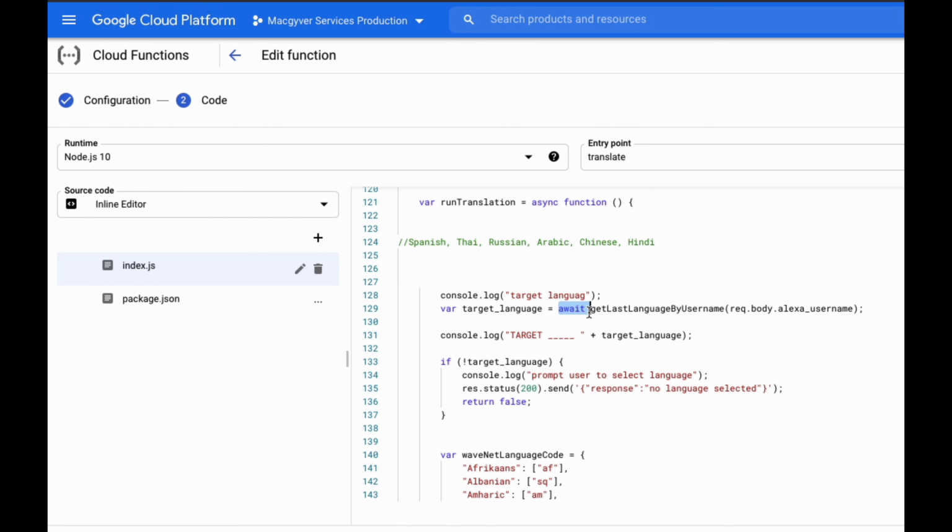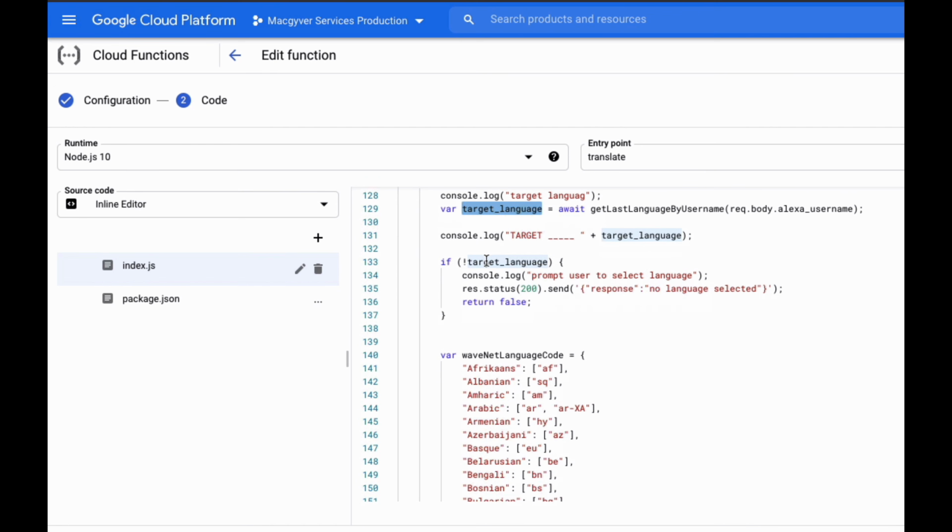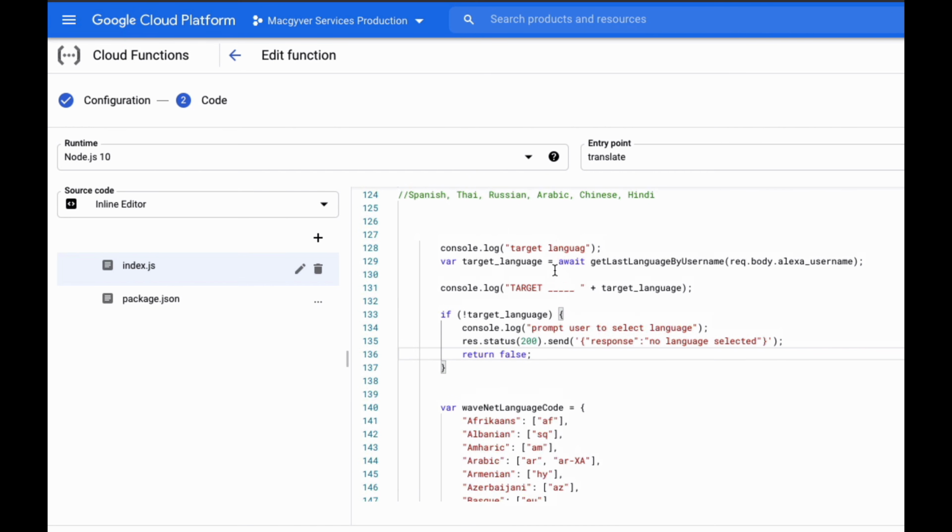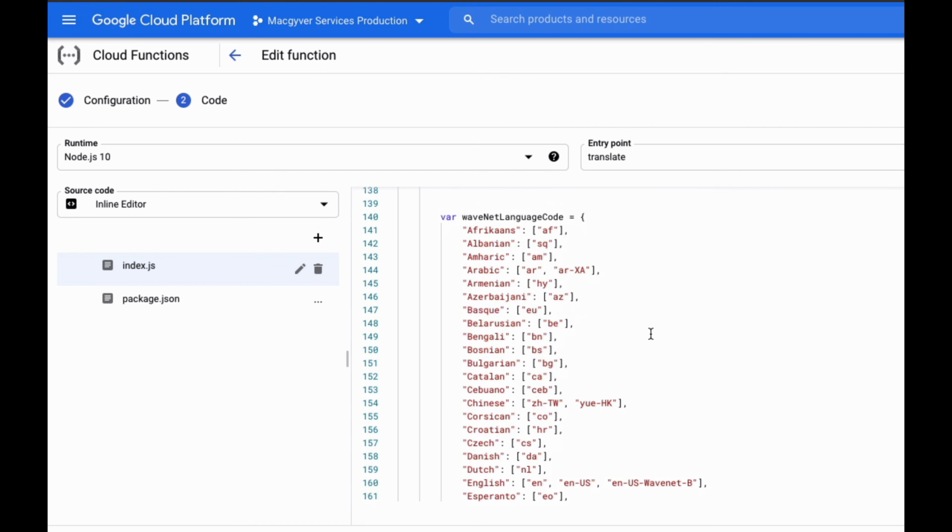And again, we're using this await methodology, so I can just do that asynchronously, and then when it finds a target language, let's assign it into this variable here. If there is no target language, we're going to immediately respond to Alexa and say no language selected, and then Alexa will handle prompting the user to select a language. But let's assume we go into the database and we find that that user had Russian selected. All right, well then let's move on.